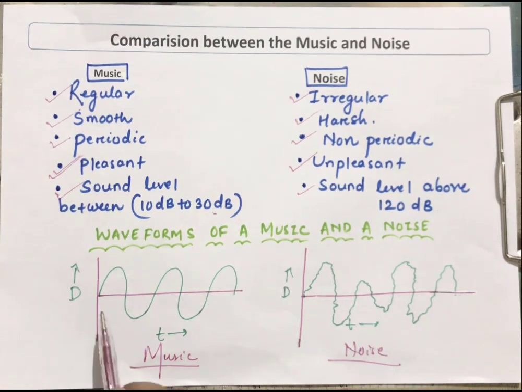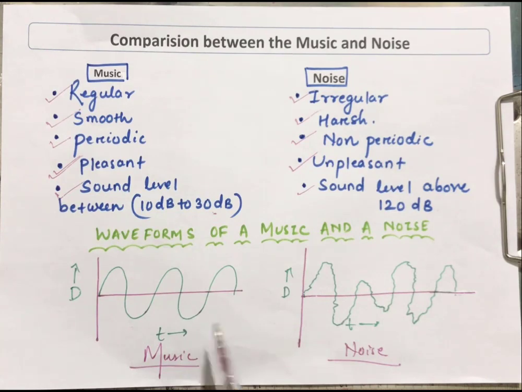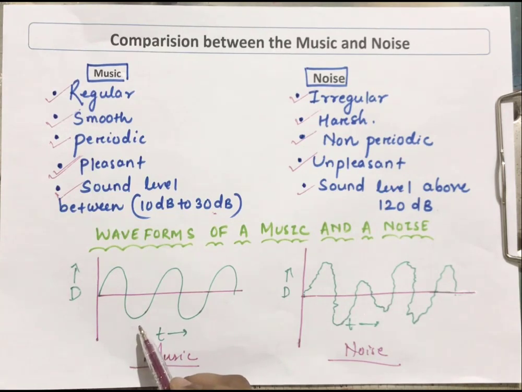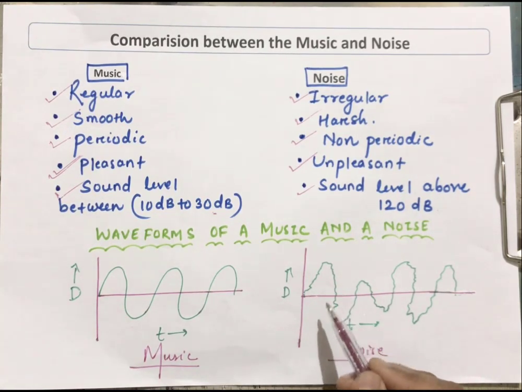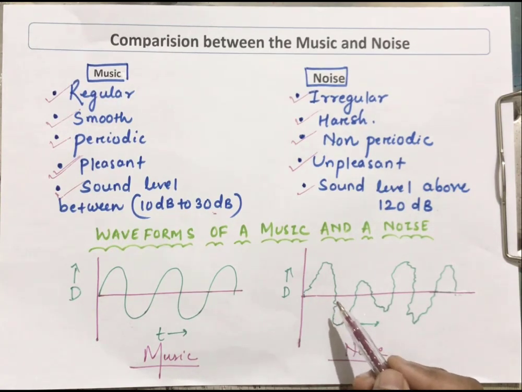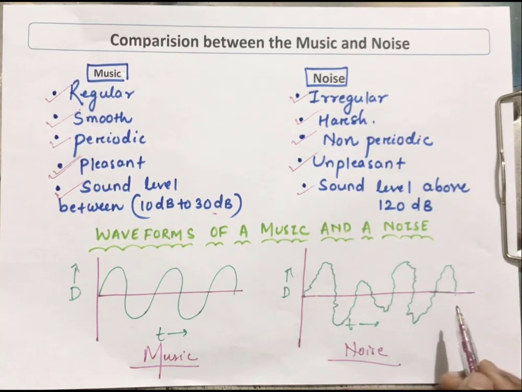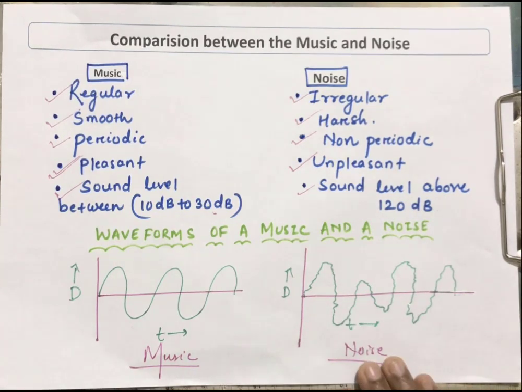So here you can see that it's a pure note. There is no increase or decrease in the frequency and amplitude, and here we don't have the combination of various vibrations. But here you can see that there is a decrease and increase in the amplitude and frequency, and very clearly you can see the combinations of various vibrations. Okay, so this is considered as the waveform of music. This is nothing but your noise.